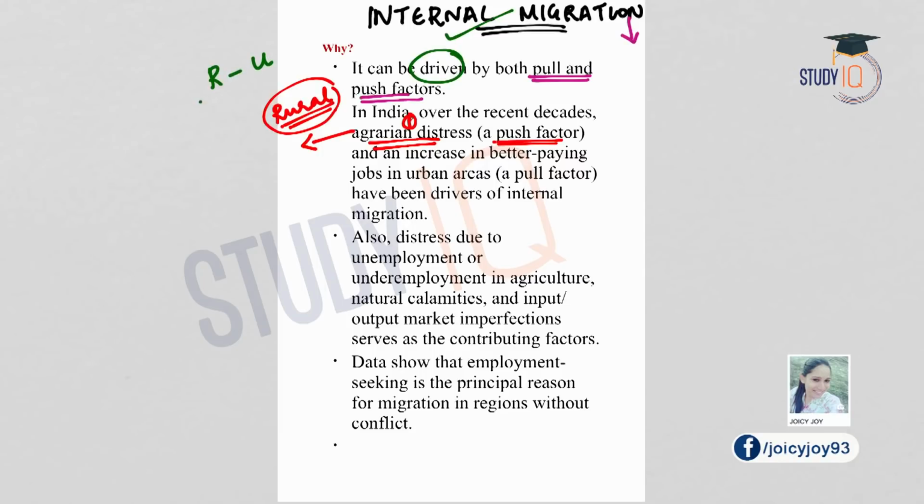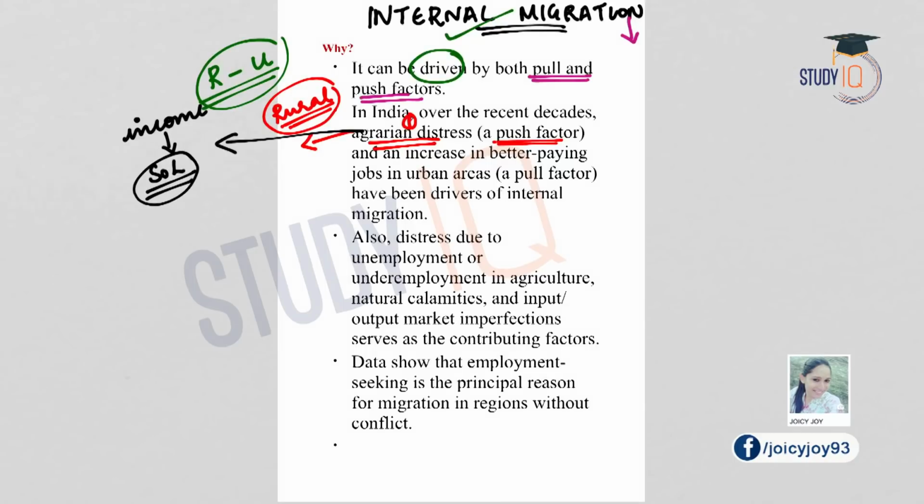So from rural to urban areas people migrate due to agrarian distress, and because of this agrarian distress there is a reduction in the income of the farmers and therefore the standard of living of the farmers comes down. So in order to increase their income opportunities or employment opportunities, they migrate from the rural areas to the urban areas of the same country. So this is one push factor for internal migration.